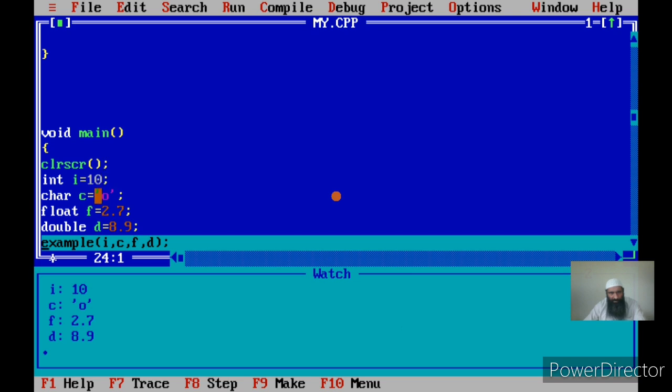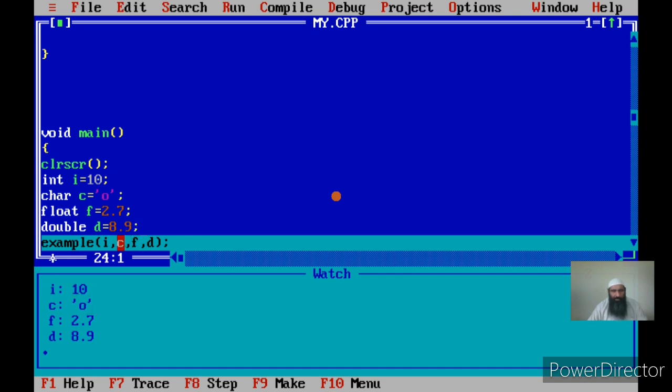That is, I is initialized to 10, C is initialized to 0, F is initialized to 2.7, and D is initialized to 8.9. You can see it in the watch windows.